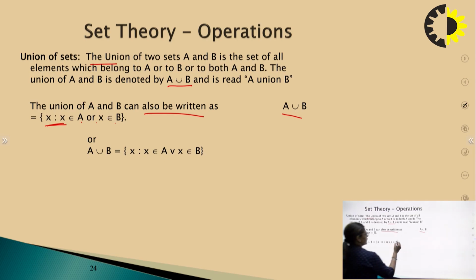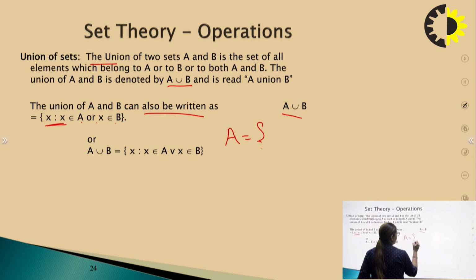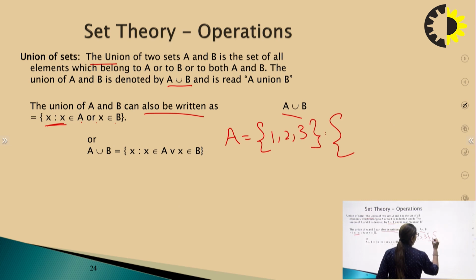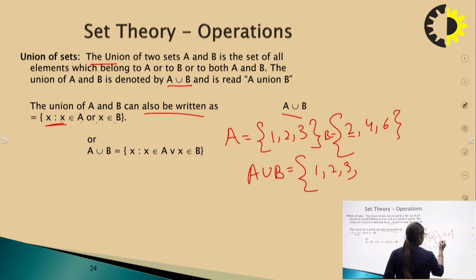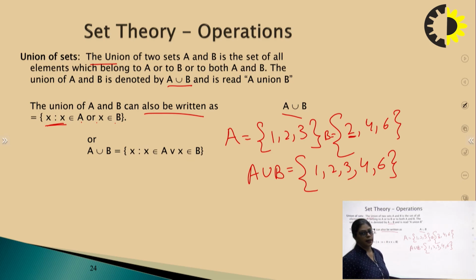If, let us suppose, A is 1, 2 and 3 and B is equal to 2, 4, 6, then for A union B, we have to include all the elements of A, 1, 2 and 3, and all the elements of B also. The first element is 2, and 2 is already there, then 4 and 6. This is the union of set A and set B.